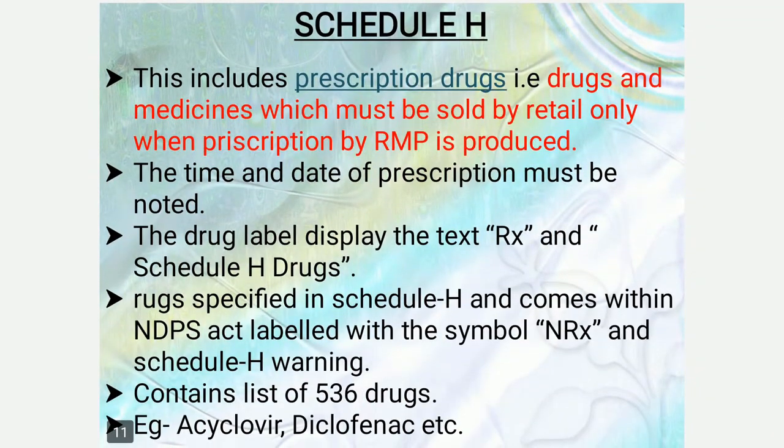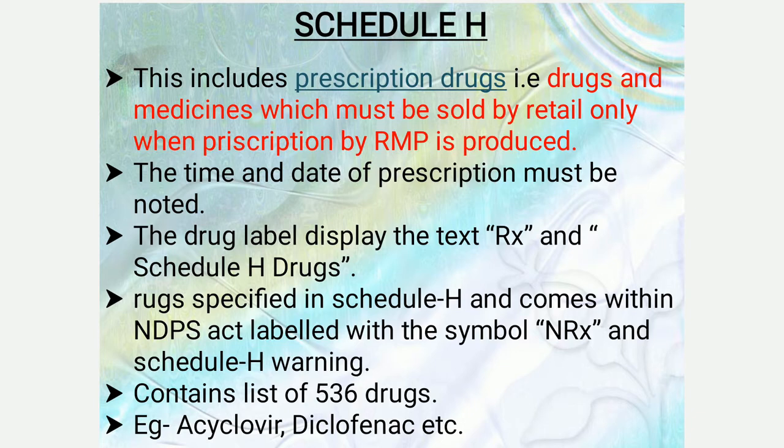Next one is the Schedule H. This includes the prescription drugs, that is, the drugs and medicines which must be sold by retail only when prescription by registered medical practitioner is produced. The time and the date of the prescription must be noted, and the drug label displays the text RX and also the Schedule H drugs.